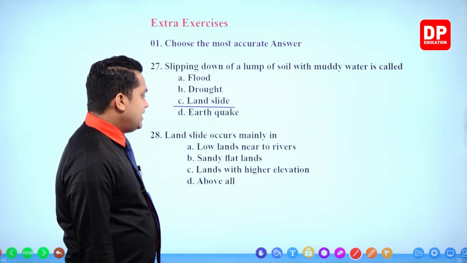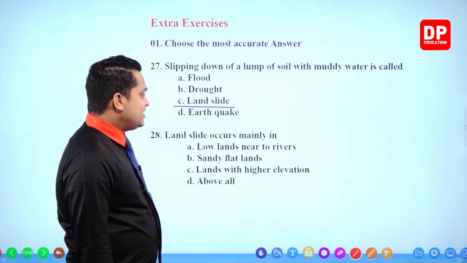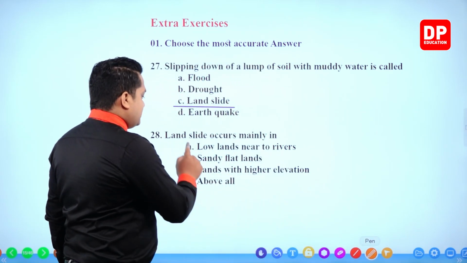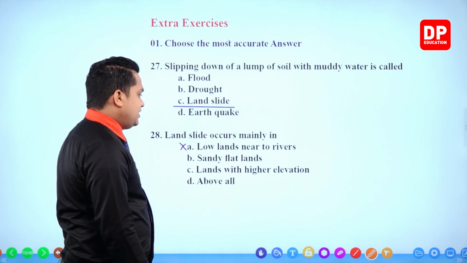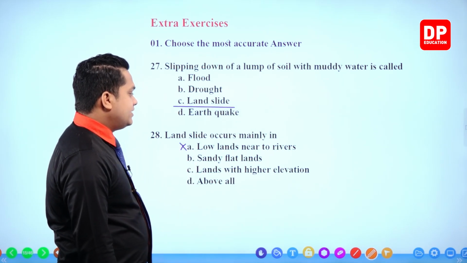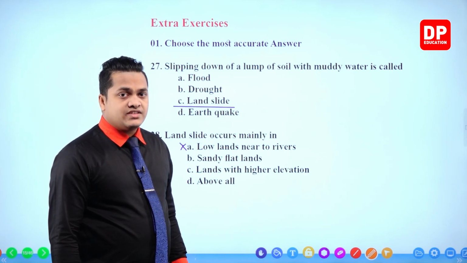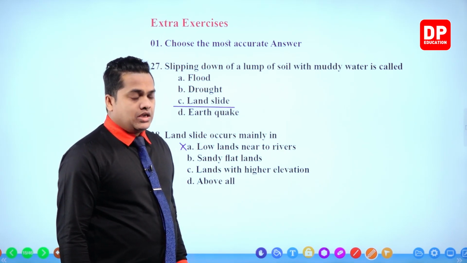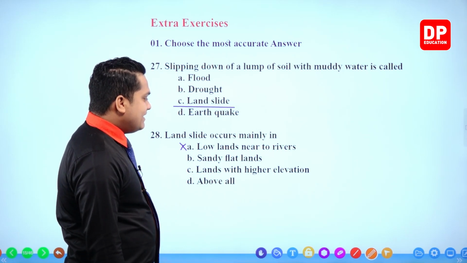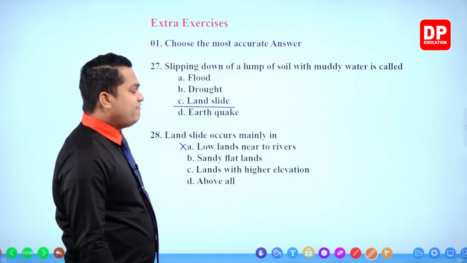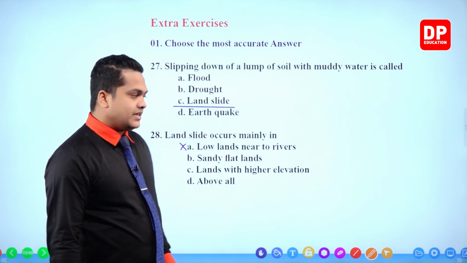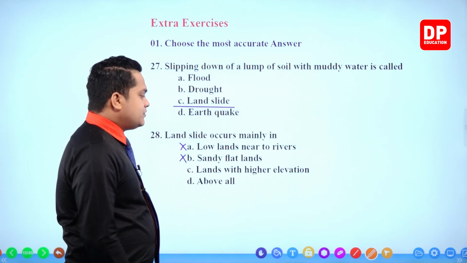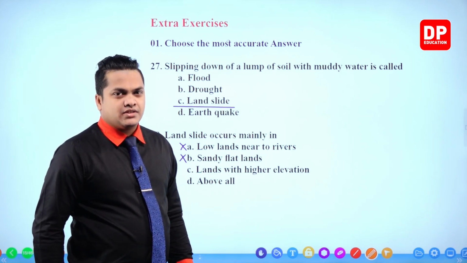Landslide occurs mainly in lowlands near to rivers. Incorrect. Landslides are not going to occur within the lowlands near to river, right? If they are lowlands, there is less risk of landslide. Okay. Next one. Sandy flatlands. Once again incorrect, right? Flatlands, no. So incorrect.